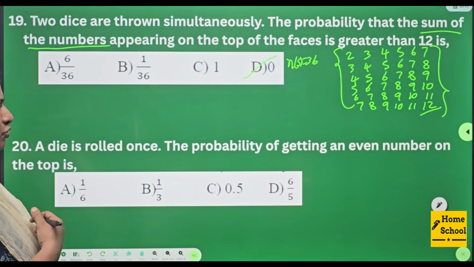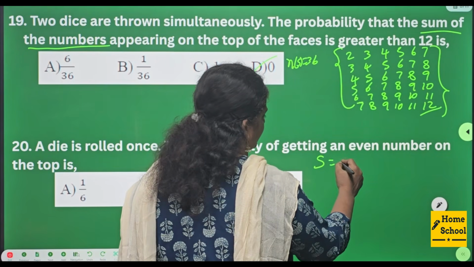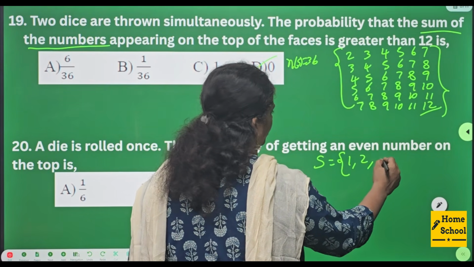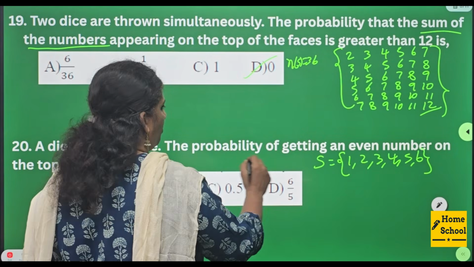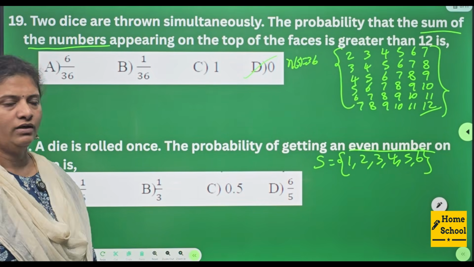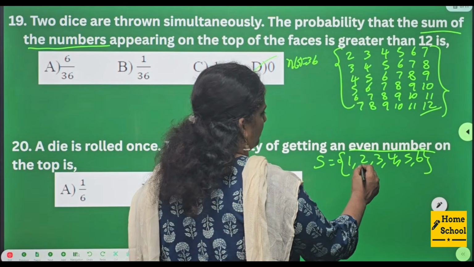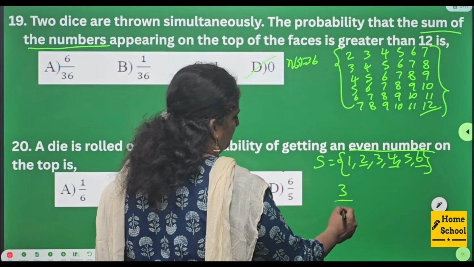20. A die is rolled once. Immediately the sample space will be 1, 2, 3, 4, 5, 6. The probability of getting an even number on the top. Among these, how many even numbers are there? 1, 2, 3. The probability is 3 by 6.